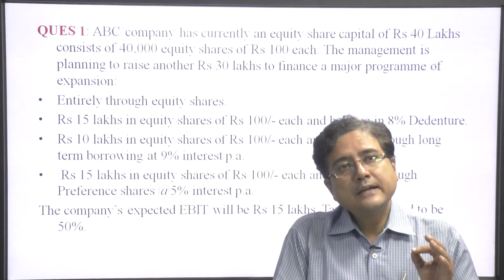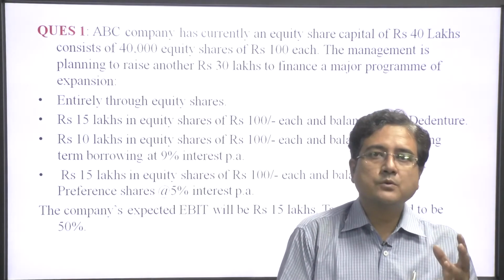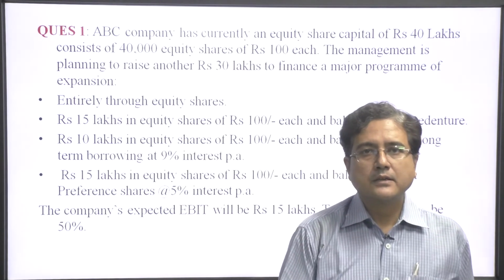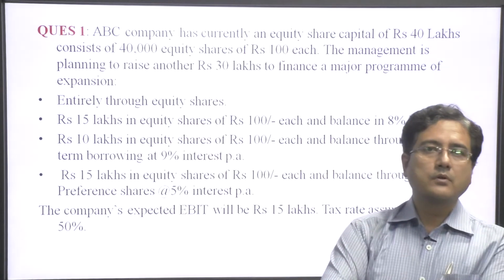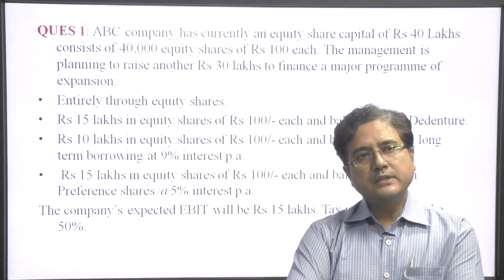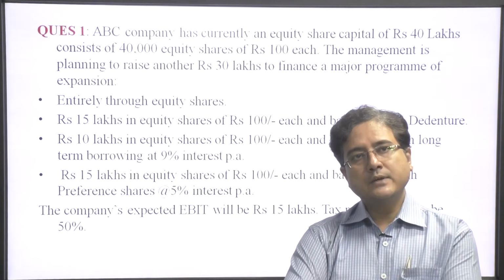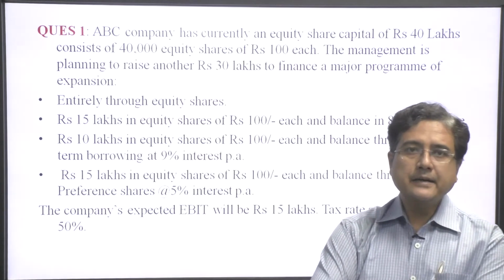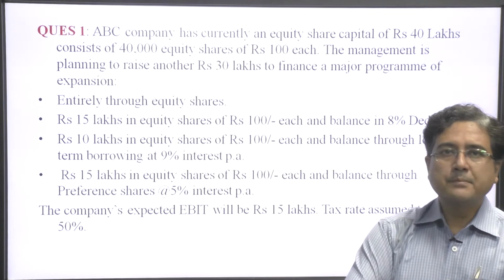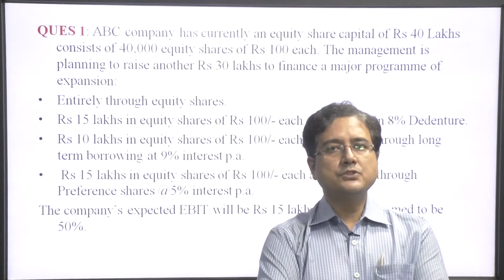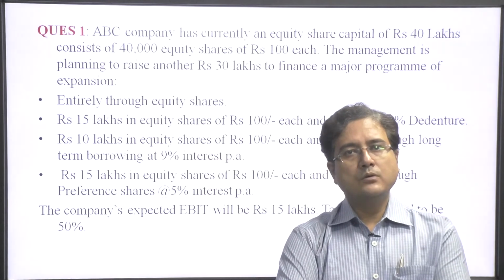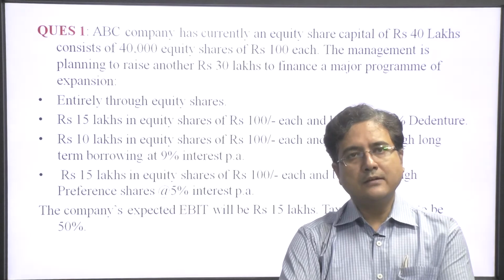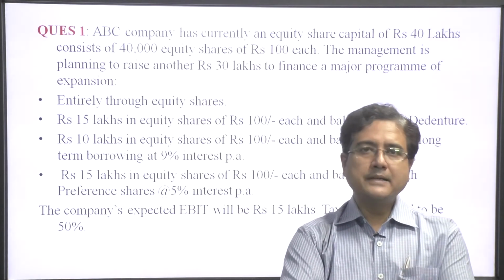First option is entirely through equity shares. सब कुछ इक्विटी शेयर से ही ले लें, यानी कि 30 लैक्स के इक्विटी शेयर इशू कर दें और मार्केट से 30 लैक्स ले लिया जाए. Second option is 15 lakh in equity of rupees 100 each and balance through 8% debenture. So, 8% debenture is debt. So, the company now wants to go for a debt equity mix. Here 15 lakh by equity and the remaining 15 lakh by debt.